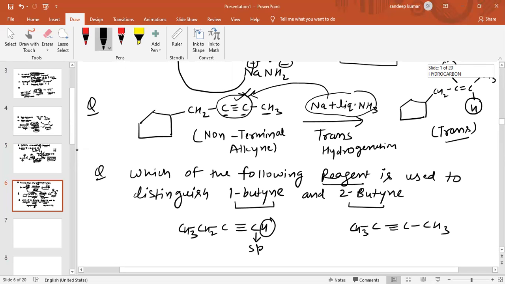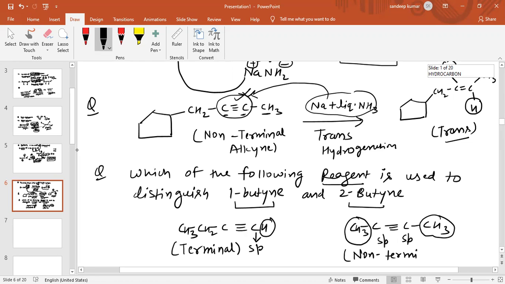Whenever there is a hydrogen atom on an sp carbon, this is a terminal alkyne. But on these two sp carbons there is a CH3 group, not hydrogen. So this is a non-terminal alkyne. It is clear to all of you.